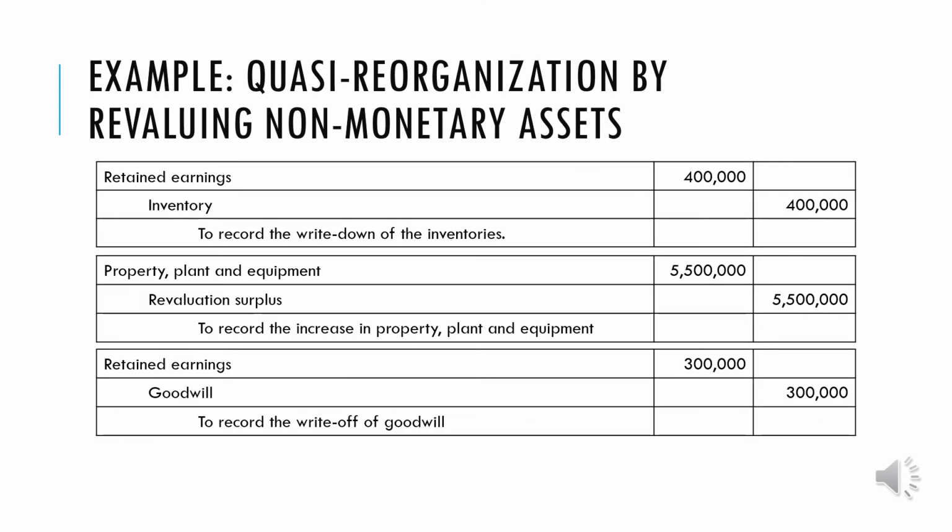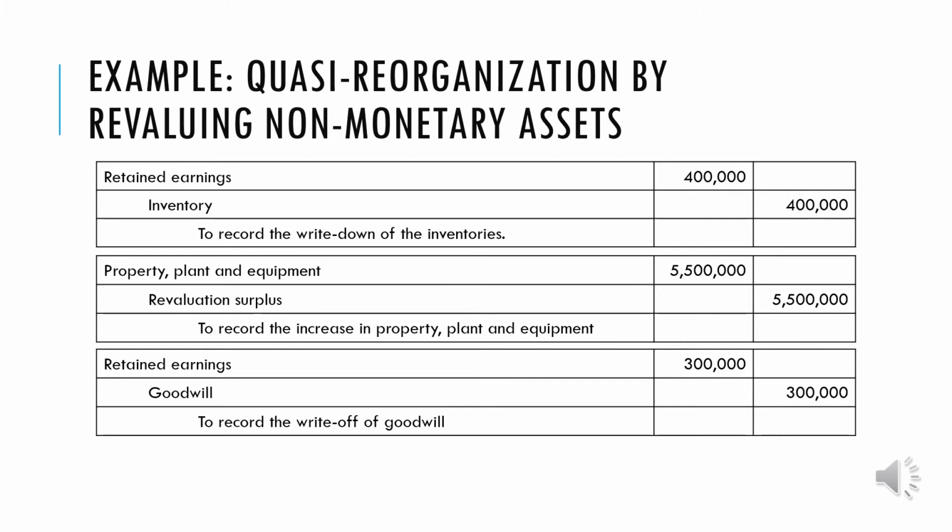For the related entries for Pi Company, first, they wrote down inventories. If you go back to your inventory discussion, the entry for a write-down is normally a debit to loss and a credit to inventory. However, we are here in the quasi-reorganization, so it will be an additional deficit for us. We will debit retained earnings of 400,000 and credit inventory. So our negative retained earnings will increase by an additional 400,000, becoming 4,400,000.